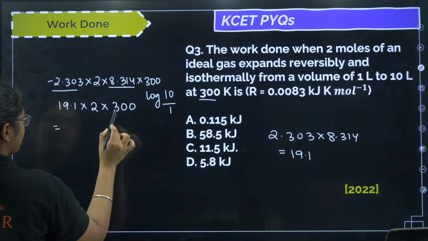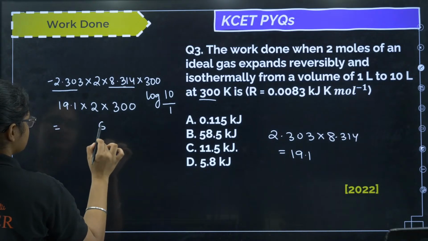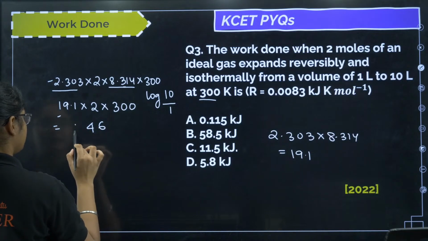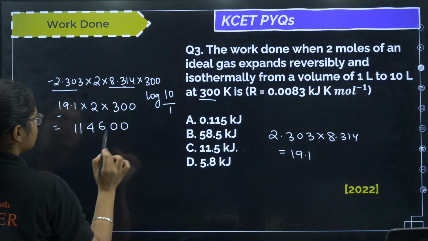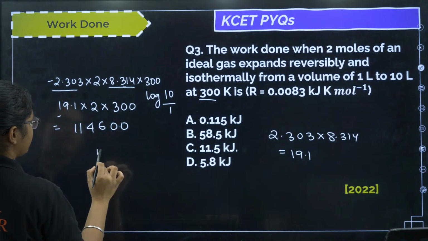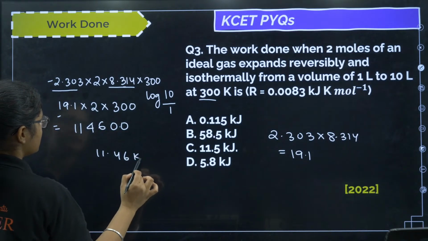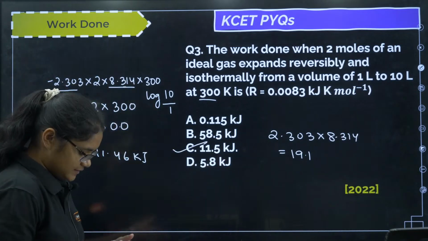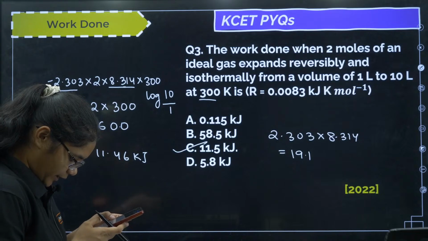So I can have like 3 2s are 6, so 6 1s are 6, 6 9s are 54, 5 6 1s are 6 plus 5 11, and I have these 2 zeros, okay, and then I can put a decimal here, so I will get 11.46 kilojoule minus, okay. So that you can see option number C will be the correct answer, okay.